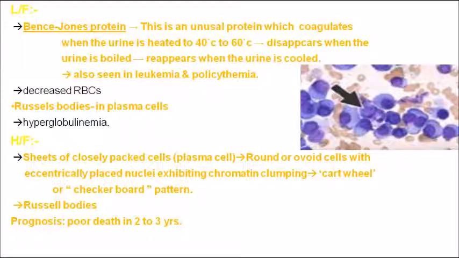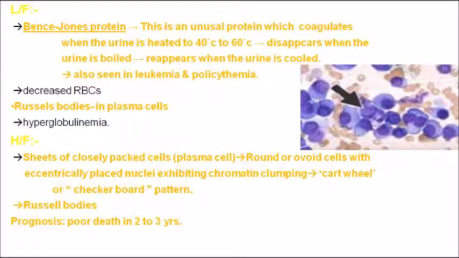Histologically, we can see sheets of closely packed plasma cells. They are round or ovoid cells with eccentrically placed nuclei exhibiting chromatin clumping. Because of this clumping of chromatin, there is a cartwheel appearance or a checkerboard pattern. The prognosis of multiple myeloma is very poor; the affected individual may die within 2 to 3 years. This is the description of multiple myeloma.